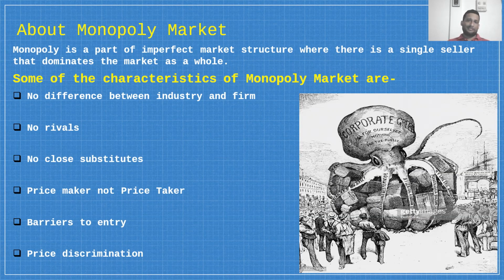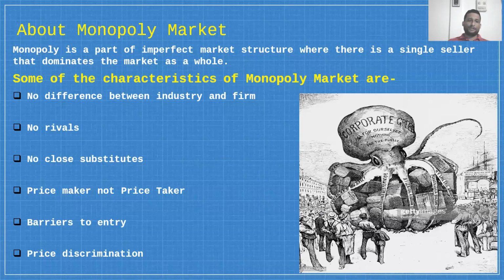Generally, these are realized in a monopoly market, and that is why other kinds of firms cannot make any kind of entry in the existing market structure. In the next slides, we are also going to discuss some of the examples. We are going to show some examples of monopoly market.